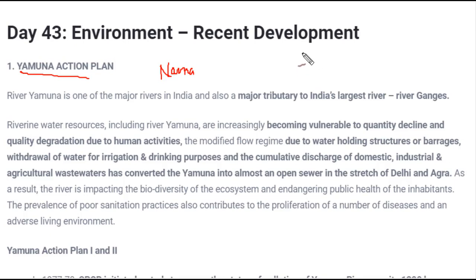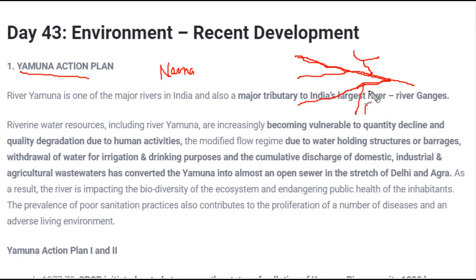Yamuna River is one of the major rivers in India and it is a tributary to river Ganga, which is India's largest river. What do we mean by tributary? Tributary means we have a long flowing river, and when a certain river joins the bigger river, that is called a tributary. For example, over here this river is Ganga and Yamuna is coming from the other way, and when it joins Ganga it is called a tributary of Ganga. Why is Yamuna called a tributary of Ganga? Because Ganga is larger than Yamuna. If Yamuna were larger than Ganga, then Ganga would be called a tributary of Yamuna.